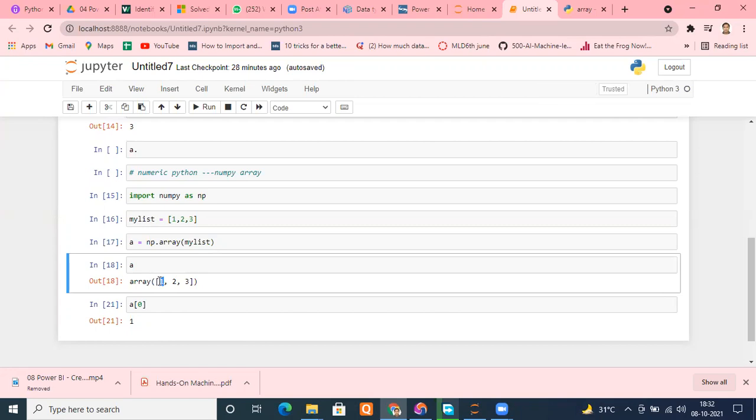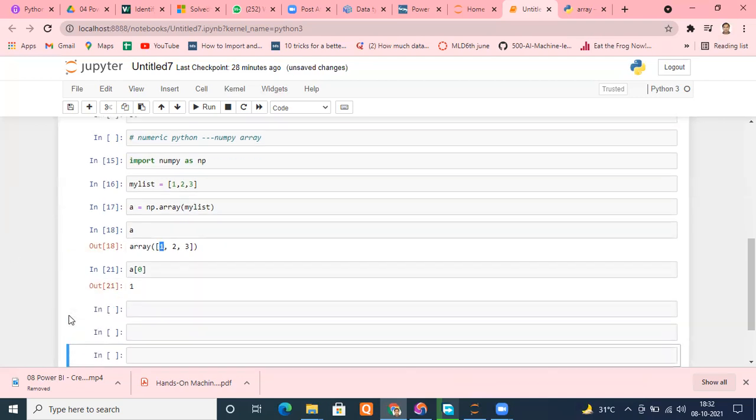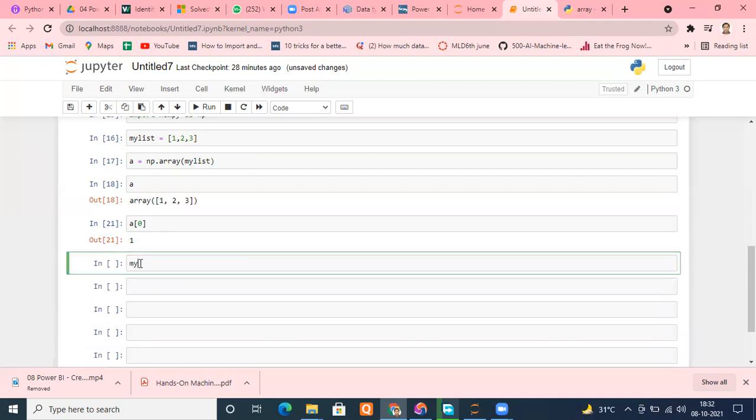Now, how do we create 2D data? Let me show you. Suppose again I have a list, my list, but this time it is a list of lists. For example, 1, 2, 3, then 4, 5, 6, and one more list, 7, 8, 9.